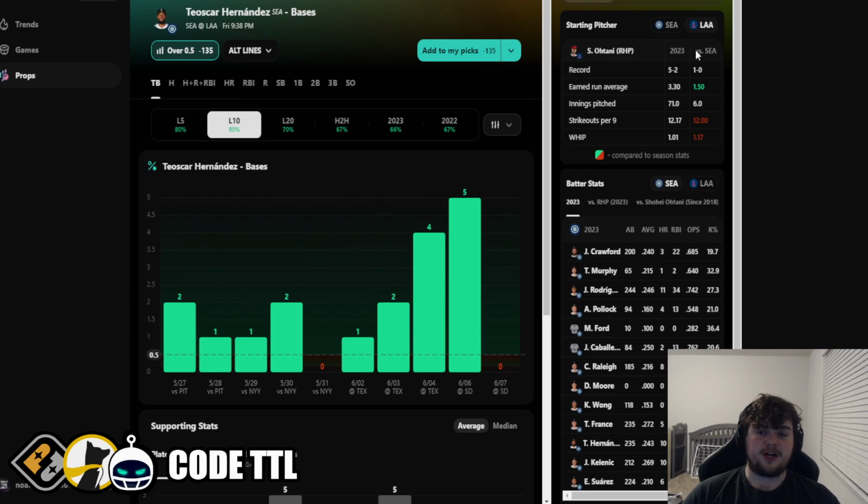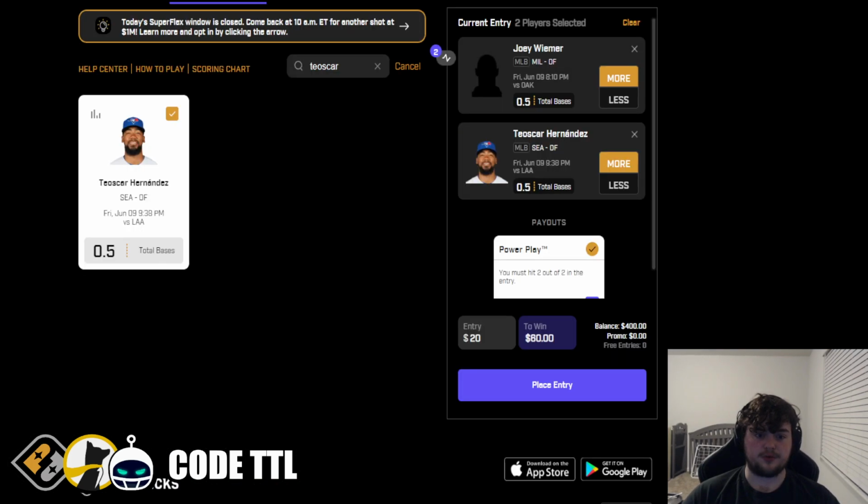So after Ohtani gets pulled, after 6 innings, 7 innings, however long it is, hopefully 6, so that we get a higher chance that Hernandez actually bats versus the bullpen. I think that the Mariners are just going to smash them and just hit on them a ton. Even versus Ohtani, though, Ohtani's earned run average is 3.3 runs per game. He has not been as good as last season this season. So definitely looking forward to seeing how this matchup works for Teoscar.